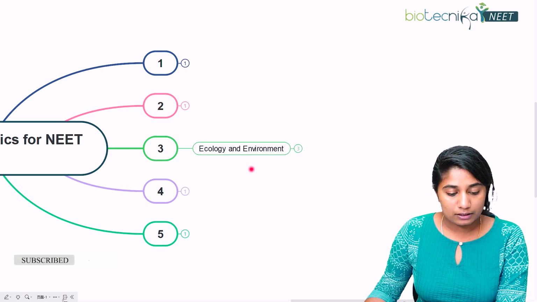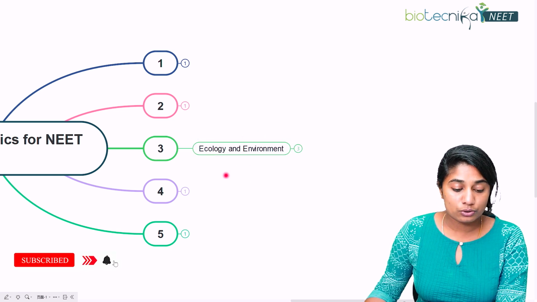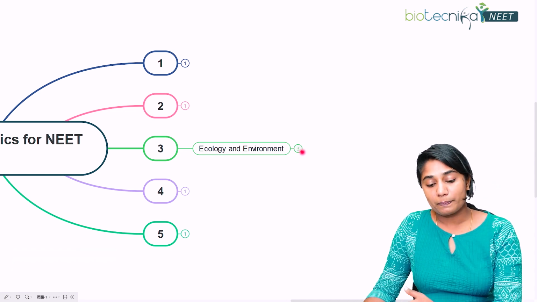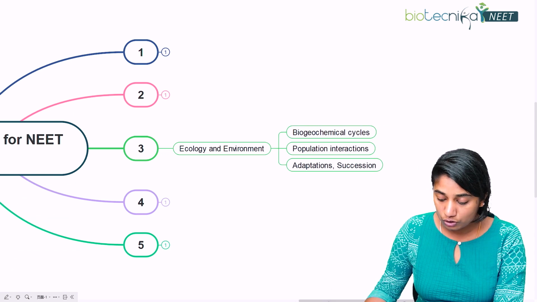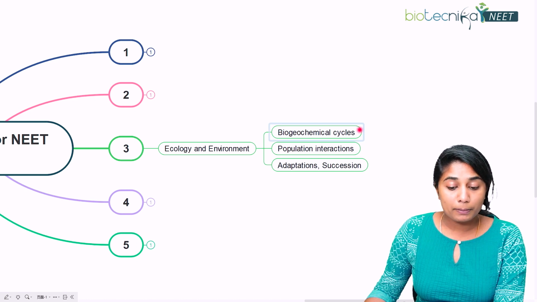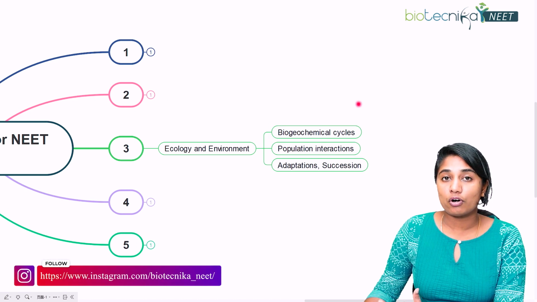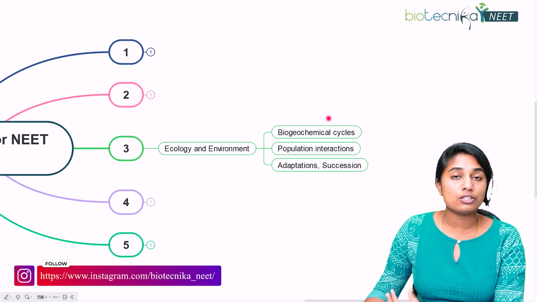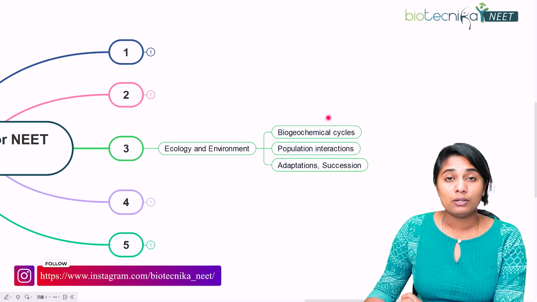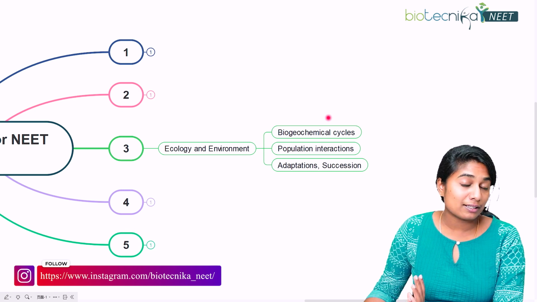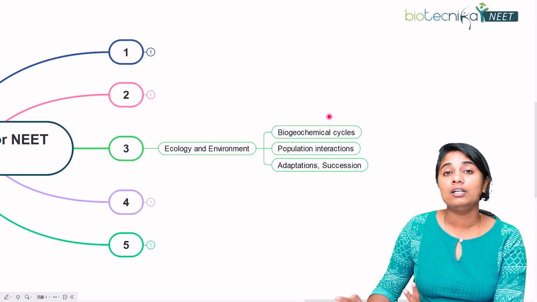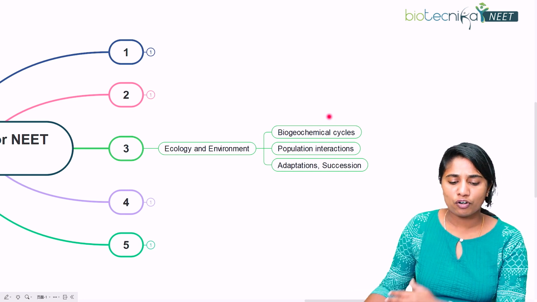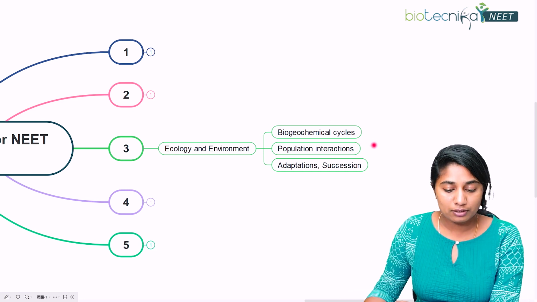The third chapter that you need to stress upon is ecology and environment. What are the subtopics in ecology and environment that you have to concentrate on? You have the biogeochemical cycles, whether it's the oxygen, nitrogen or carbon cycles. All of these cycles you need to give more importance to, whether they are involved directly or indirectly, and what are the organisms involved in, say, nitrification and denitrification. All of these concepts you need to be clear upon.